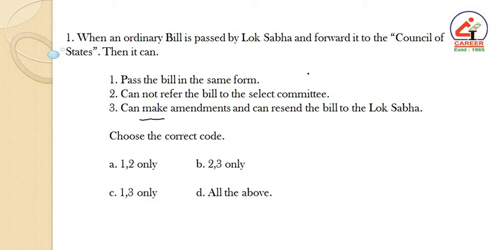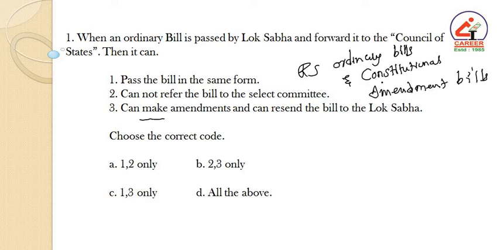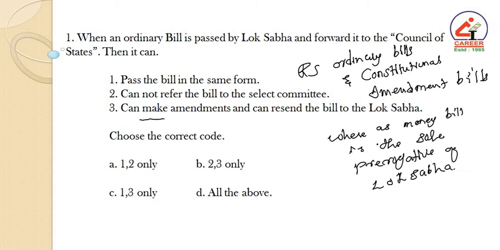Choose the correct code. The Rajya Sabha has equal powers with respect to ordinary bills and constitutional amendment bills, whereas the money bill is the sole prerogative of the Lok Sabha. Hence, the Lok Sabha is the owner of the public purse. Then, why is the Rajya Sabha given equal power with respect to ordinary bills and constitutional amendment bills? It has been given equal power because it is a part of the federal scheme.